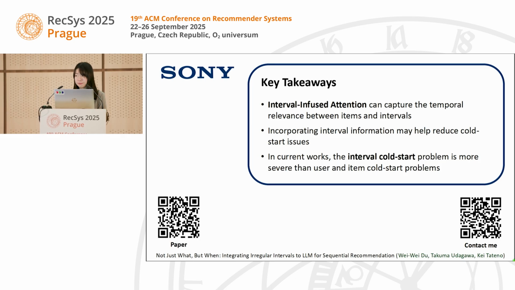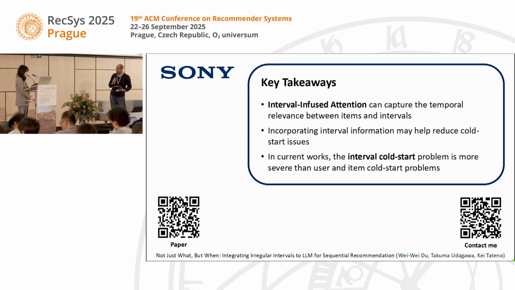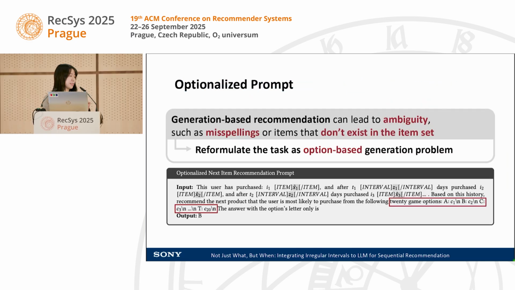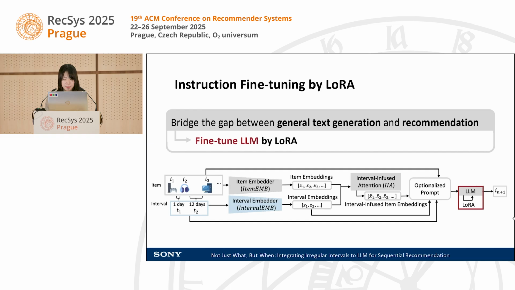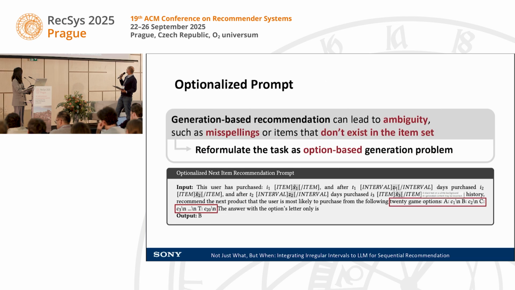Thank you. So the first question is, how do you encode time intervals for LLMs? Yeah, this is a good question. In our prompt, we include a text-based interval, T1, which is a text interval, for example, 1 month, 1 day, like that. And we also include the embedding, which is Z1 here. We use special tokens, interval and slash interval, to locate the embedding. And is Z1 like a number or a period? It's an embedding, so we get the interval embedding from the interval embedder.